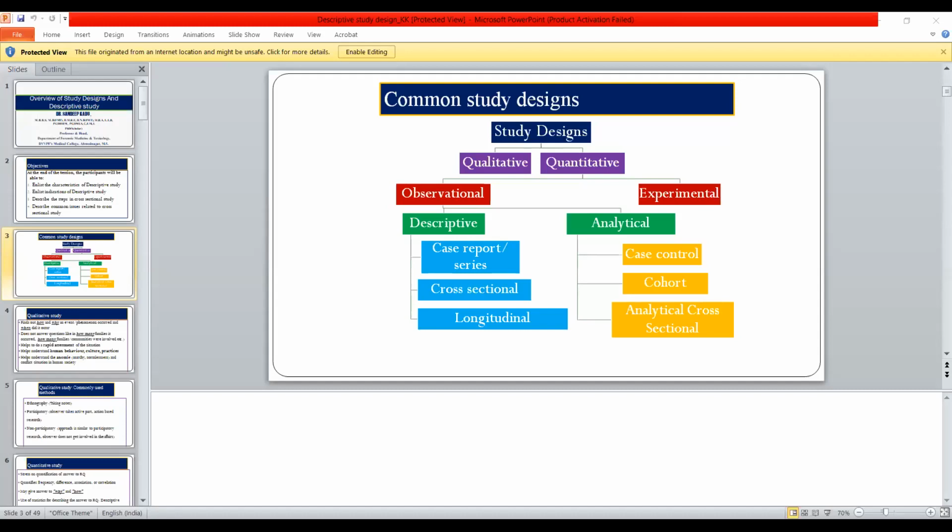Now COVID-19, how to prevent it? Because it is a pandemic, the question is that we should develop a vaccine. To develop and test the vaccine, which type of study are you going to do? Experimental type. Have I cleared your concept? So whatever research question comes to your mind, according to that you have to choose the research design.